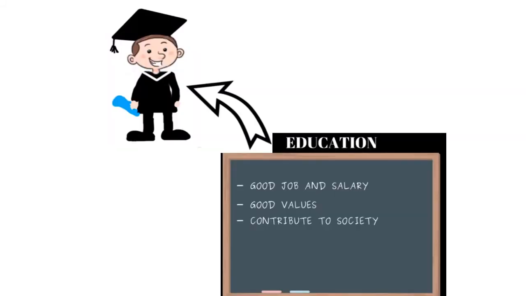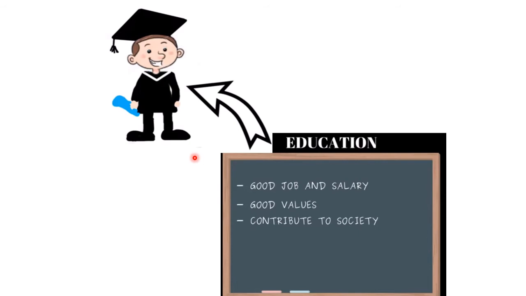Now children, let us look into the story of Sakal once again. So we see Sakal's education in the initial years of his life bore fruits for him in the later years of his life. What were the fruits? He got a good job and a handsome salary. So we see, children, how education was an important input in Sakal's growth. That is why your parents now send you to school to get educated.